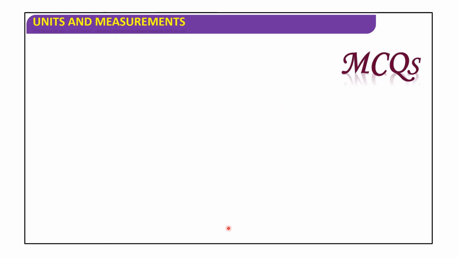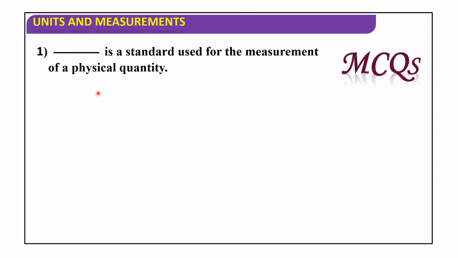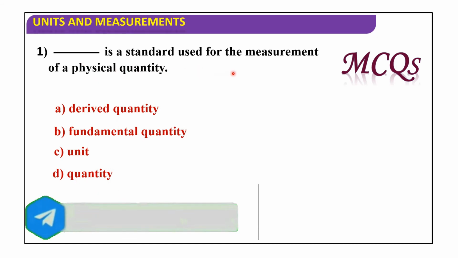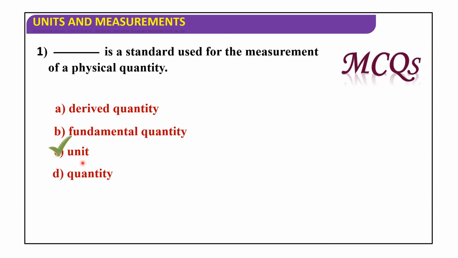Now let us discuss MCQs. Dash is a standard used for the measurement of a physical quantity. Options: derived quantity, fundamental quantity, unit and quantity. So unit is a standard used for the measurement of a physical quantity.